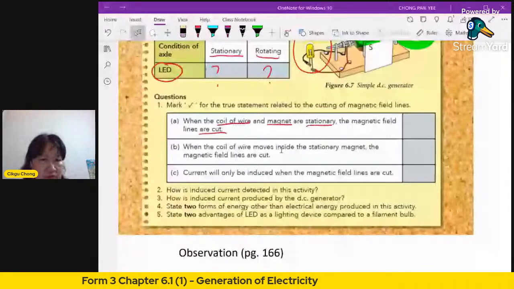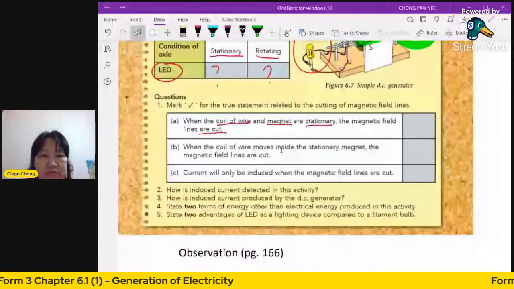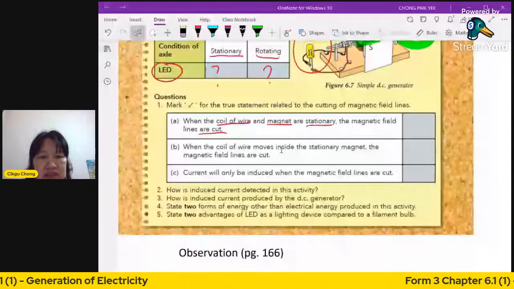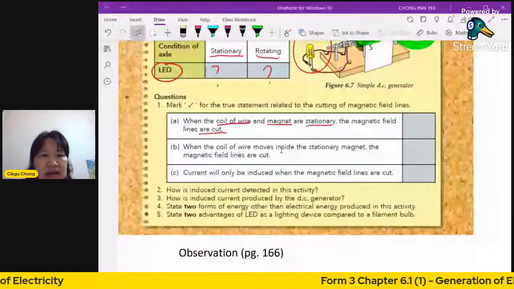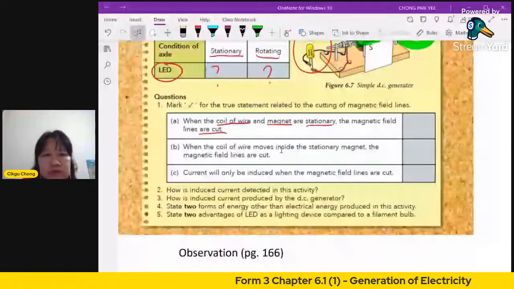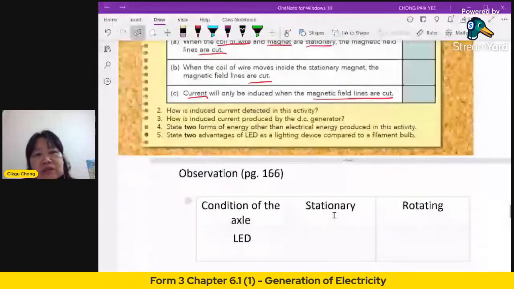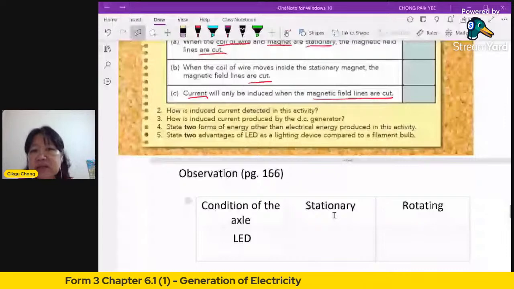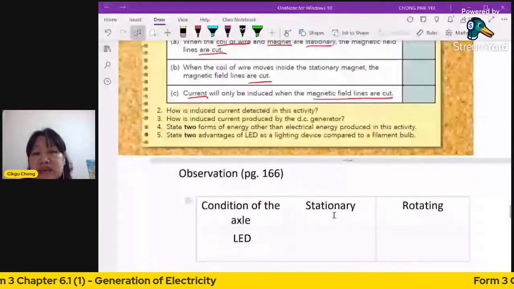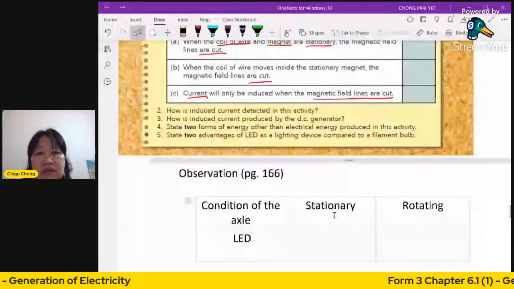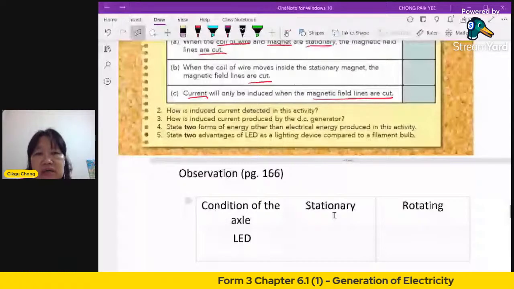Okay, so there are three simple questions here. After this, I'll transfer it over to this worksheet. Number 2: How is induced current detected in this activity? How do you detect the current here? How do you know there's current here?